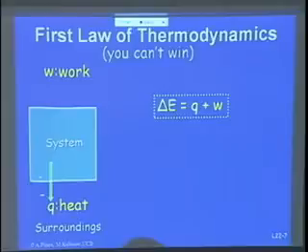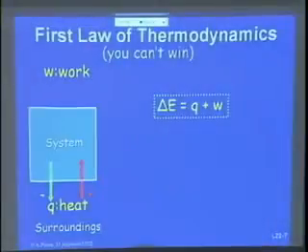So if the system releases heat, think I have the system here, I release heat to the outside. What happens to my energy? It goes down. Energy is directly proportional to the temperature, so it goes down. Now, if the outside puts heat into my system, say the room is 100 degrees, oh, it's hot, then energy comes into my system, so I'm heating up.